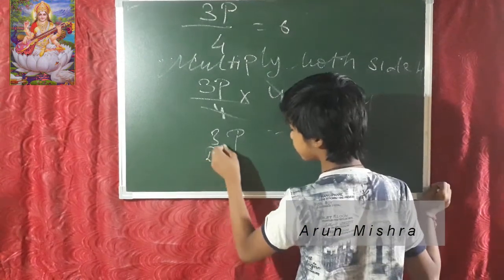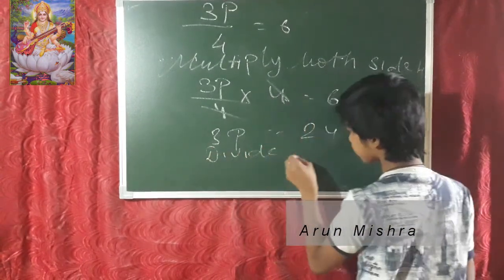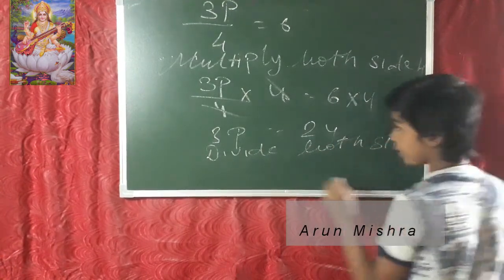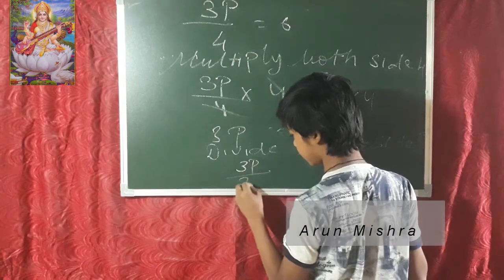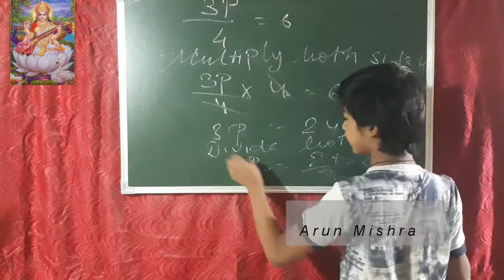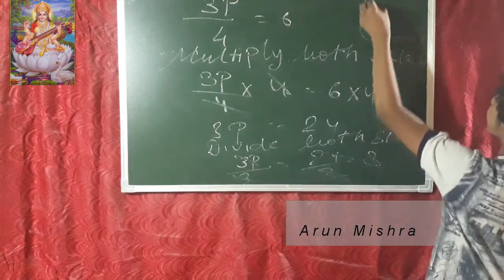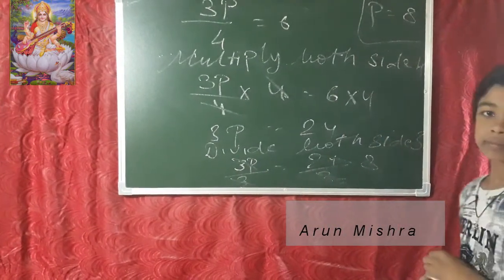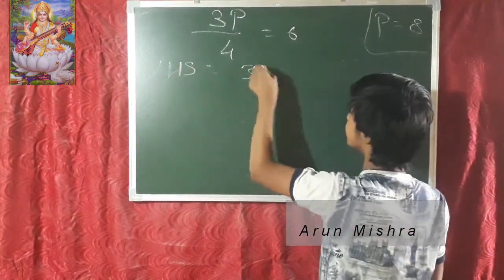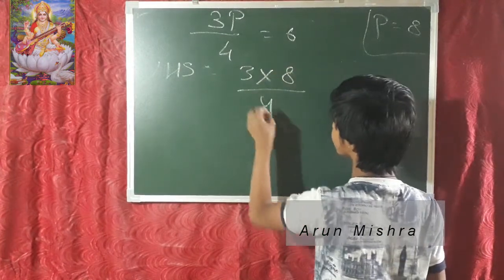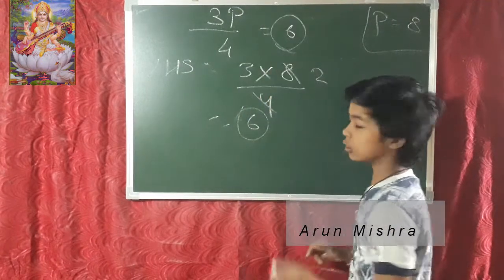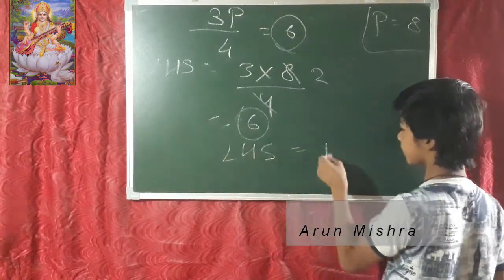Divide both sides by 3. 3P upon 3 is equal to 24 upon 3, the 3s cancel, and the value of P is 8. So LHS is 3 into 8 upon 4, which is 6, and 6 and 6 are both equal. LHS and RHS are equal.